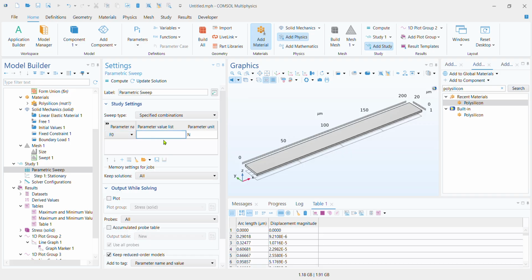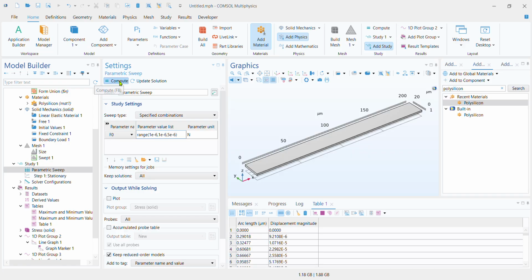The way to define ranges in COMSOL is by using the keyword range, and inside brackets you write the initial value, which is 1 micronewton, so it's 1e minus 6, and the steps at which it's going to proceed is 1e minus 6, and I want it to go all the way up to 5e minus 6, right? So it's 1 micronewton to 5 micronewton, sweeping in 1 micronewton steps. So it's going to give me a sweep of 5.